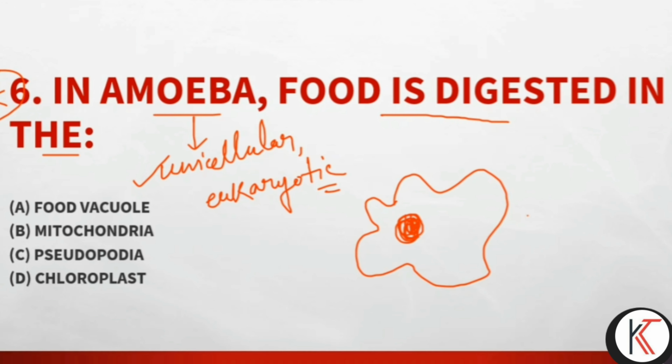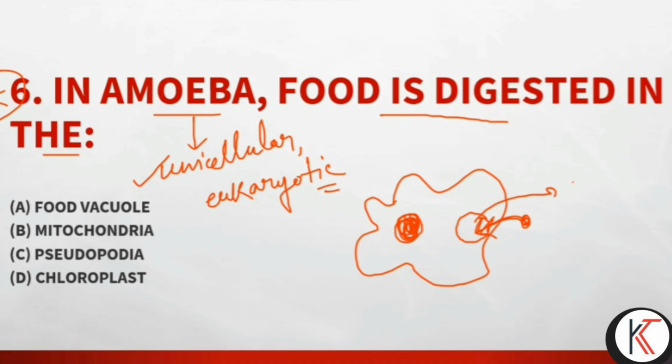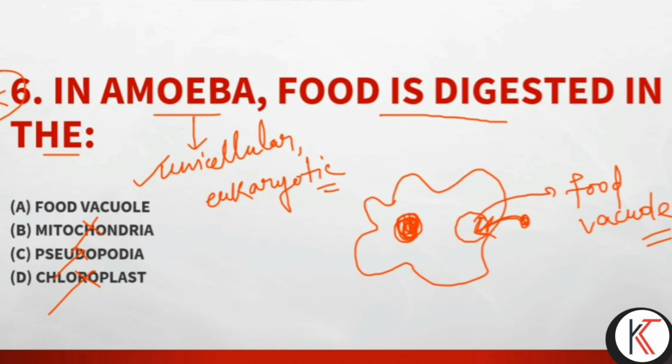Some food particle enters the body with the making of a vacuole, and the food enters inside this vacuole, so it is known as the food vacuole. Can you guess the answer? No chloroplast, no pseudopodia, no mitochondria. So obviously the answer will be food vacuole.